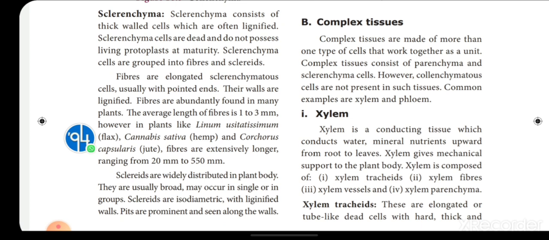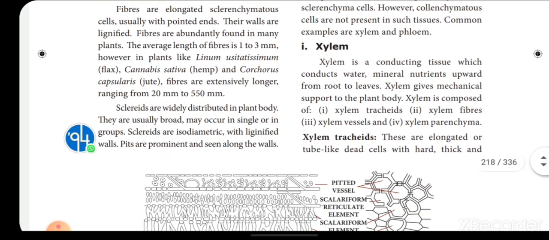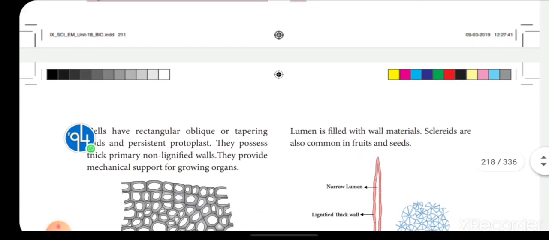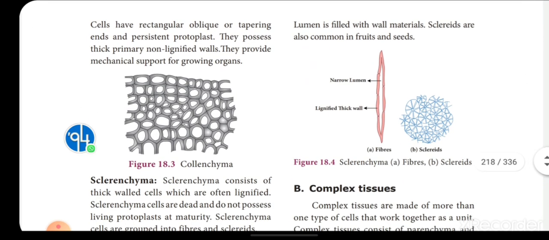The pits are pointed and seen along the cell walls. The lumen, the cavity inside the sclereids, is filled with wall material. Sclereids are also common in fruits and seeds.